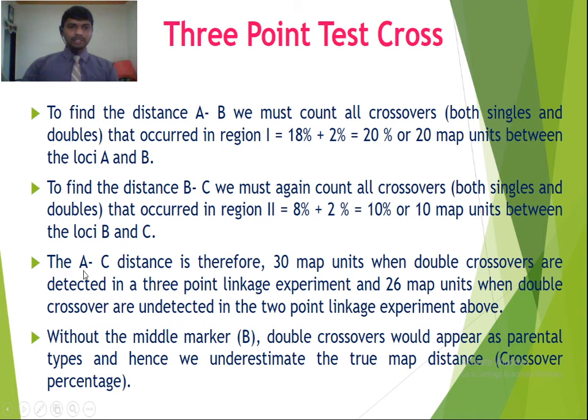Now we have to find out the distance between A and C. So if the distance between A and B is 20 and B and C is equal to 10, then the distance between A and C we can calculate: 20 plus 10, that is 30 map units, when double crossovers are detected in a 3-point linkage experiment, versus 26 map units when double crossovers are undetected in a 2-point linkage experiment.